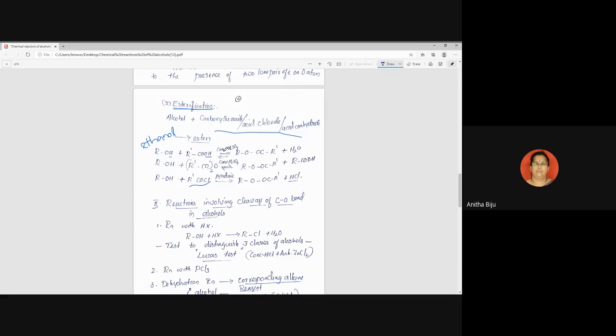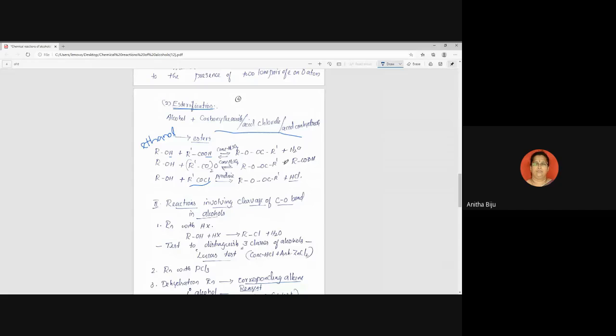Above the arrow you can mention concentrated sulfuric acid. The product obtained is ethyl ethanoate, and the byproduct obtained is water. Ethyl ethanoate means CH3CH2OCOCH3. Okay, a specific example.